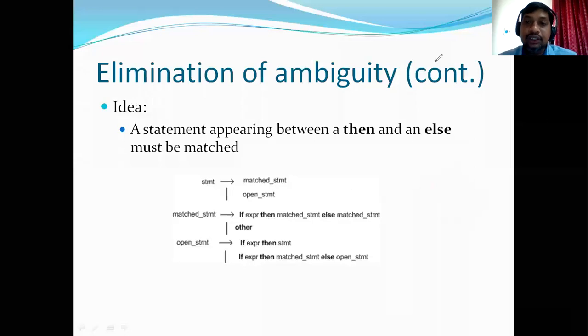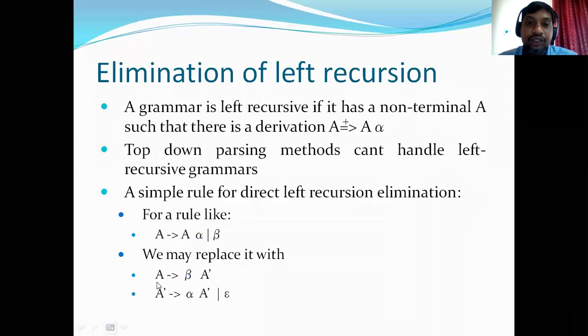Next we'll see the problems related to top-down parsing. There is something called left recursion. This is the major problem in grammars when we use top-down parsers. In top-down parsing, a particular non-terminal is expanded with the right-hand side of its production rule.